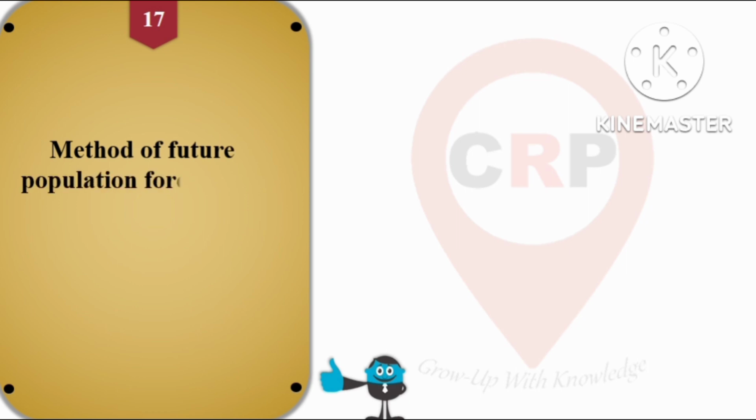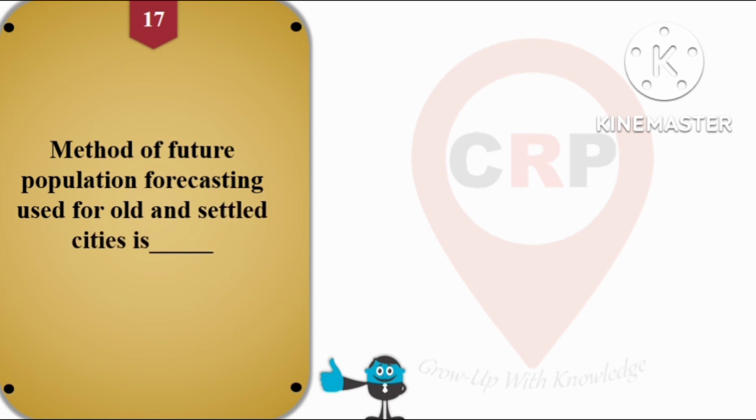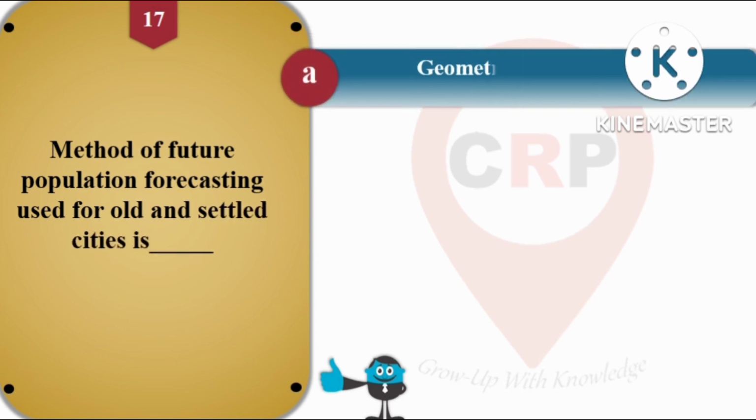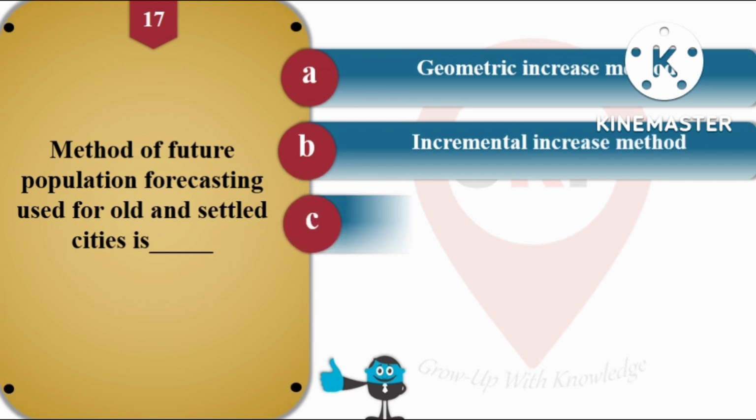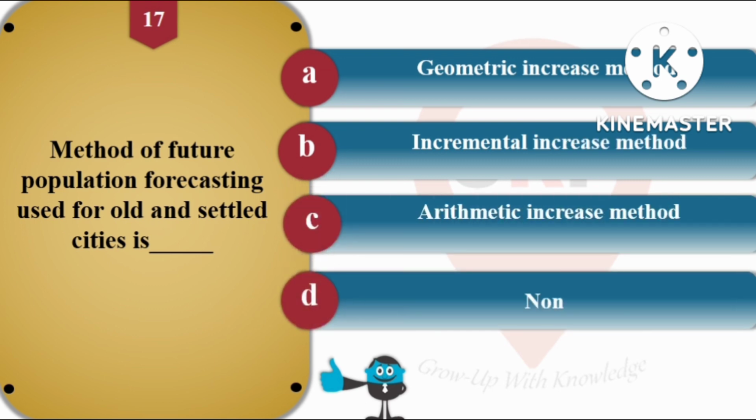Then question number 17, method of future population forecasting used for old and settled city is. So we know the right answer for this question. So options are geometric increase method, option B is incremental increase method, option C is arithmetic increase method, and option D is none of the above. And the right answer for this question is arithmetic increase method.